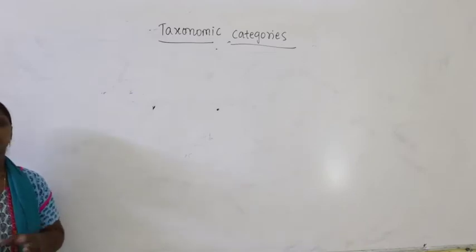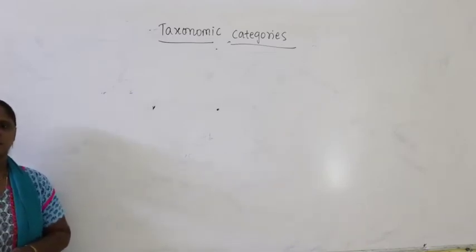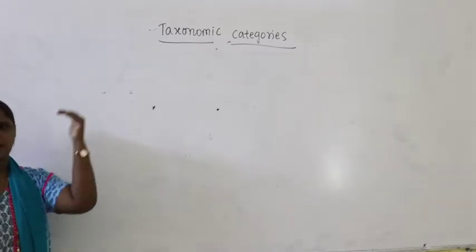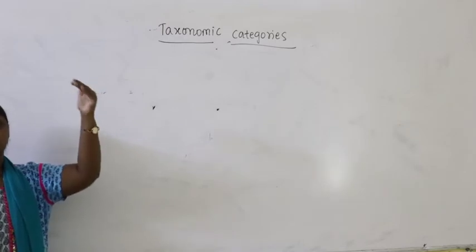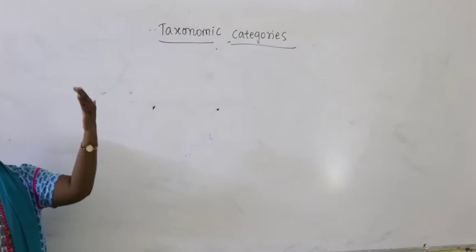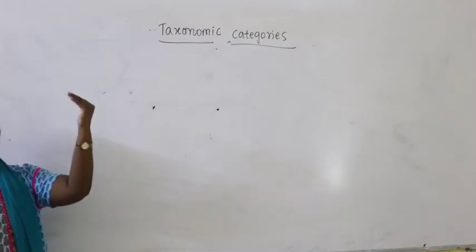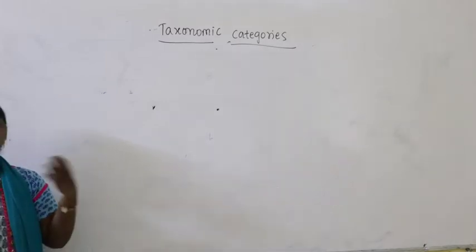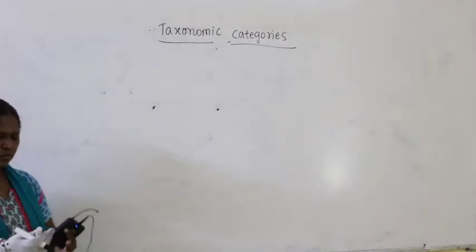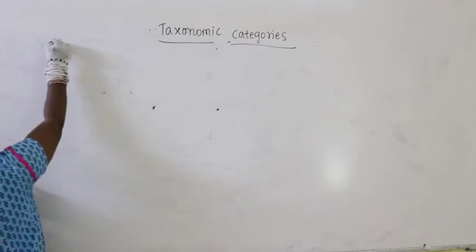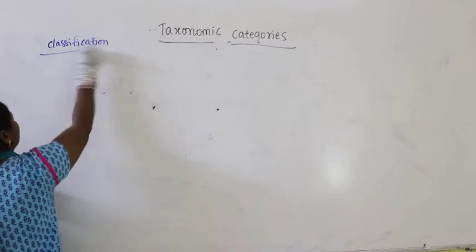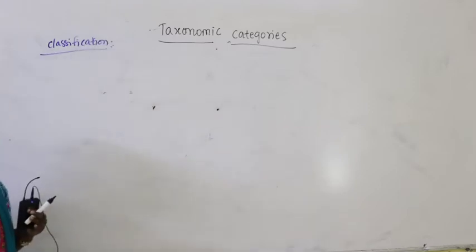So in taxonomic categories we discussed taxonomic hierarchy: species, genus, family, order, class, then division, and then what we have studied is kingdom. So if you take the taxonomic hierarchy, we have different categories. For every plant we put it in a particular taxon. That comes under what? Classification. Every plant has its own classification. That's nothing but the last component of taxonomy.